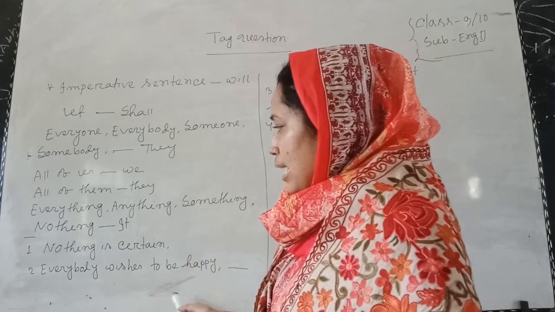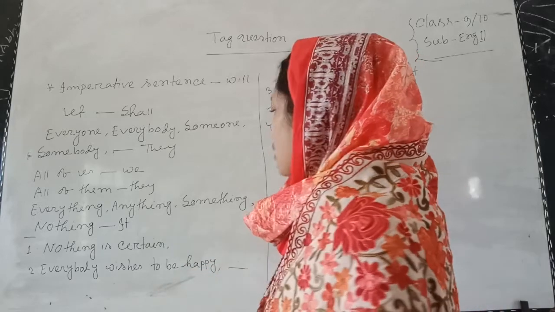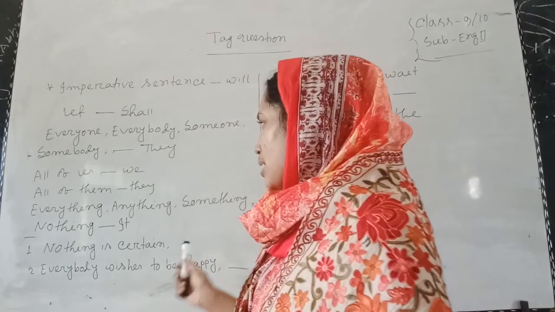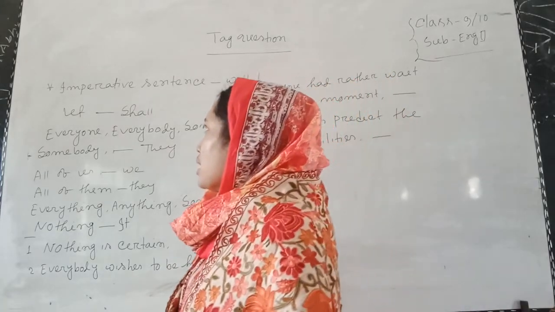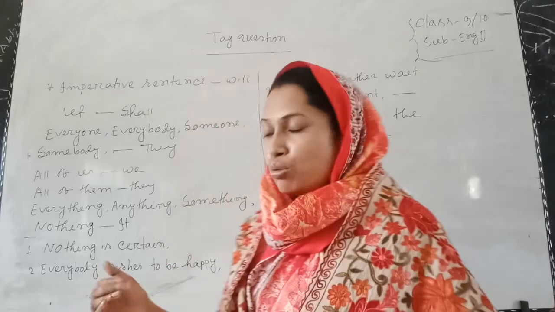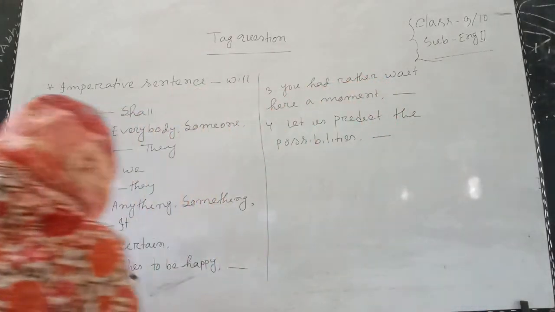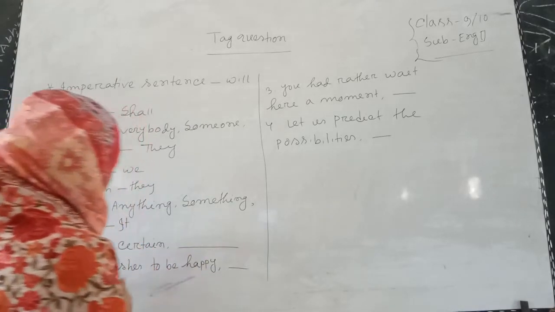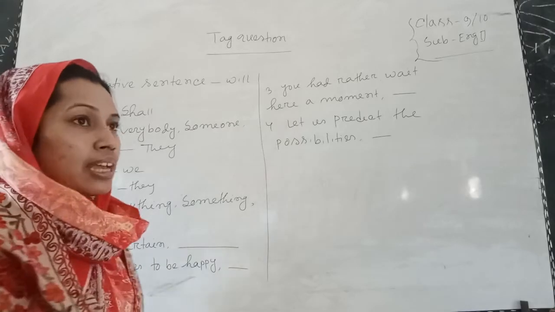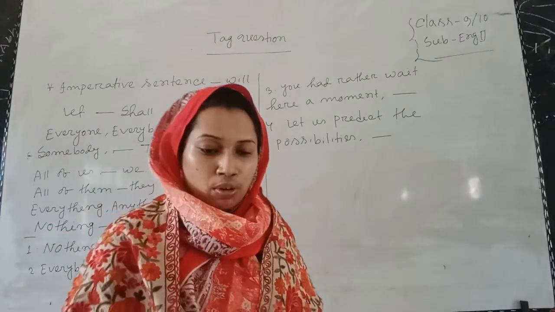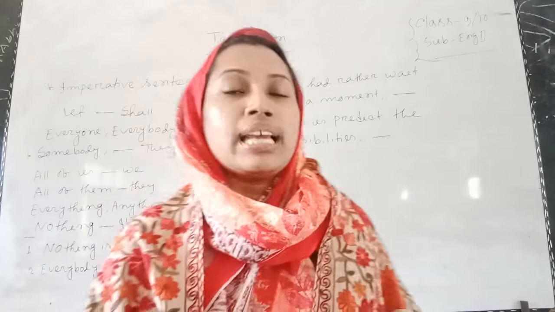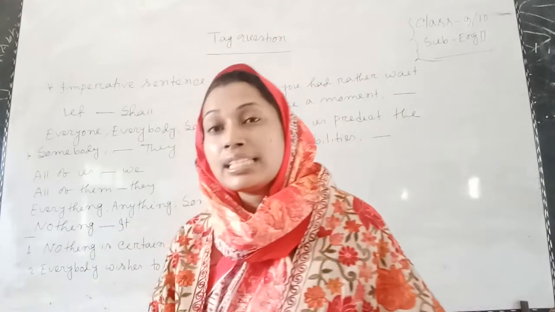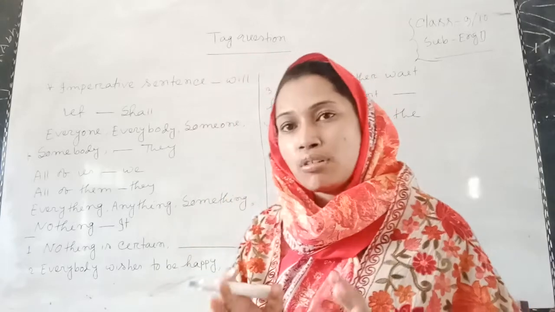So, I have written some examples of tag questions so that you can easily understand and easily apply the rules. The first sentence is like that: nothing is certain. In this sentence, according to the rules of tag question, at first I have to identify in the statement if there is any kind of auxiliary verb or not.